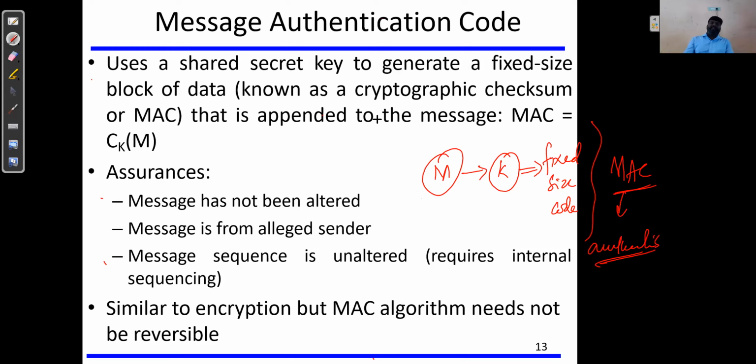This message authentication code assures that the message has not been altered, because every time after receiving the message, the key is going to be applied and it is going to calculate the code, and even if there is a change in a bit, that will produce a different value.